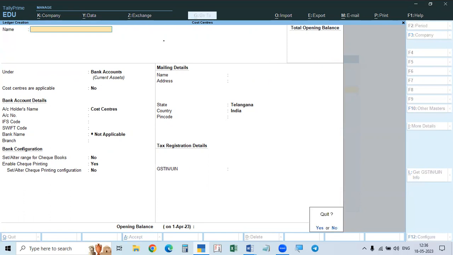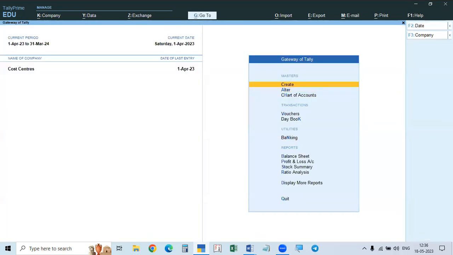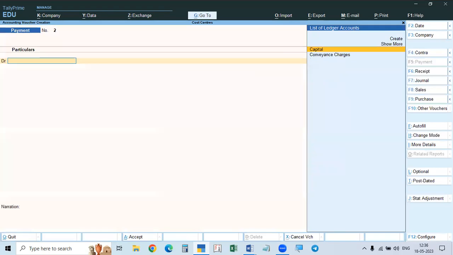Okay. Now we will go to the entry. See here, we will go to the entry now. These also can be created when we are making the entry. But now we are creating some of these ledgers, and the cost centers and cost categories we can create while making the entry also.